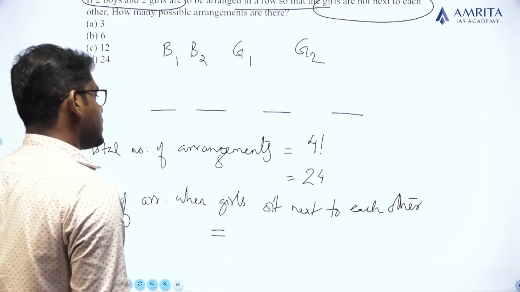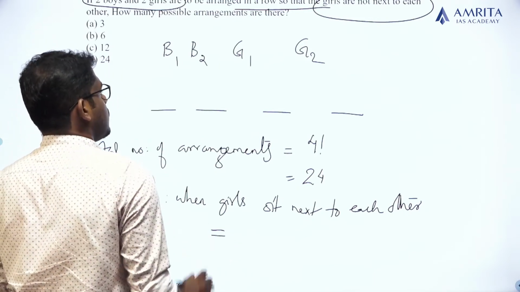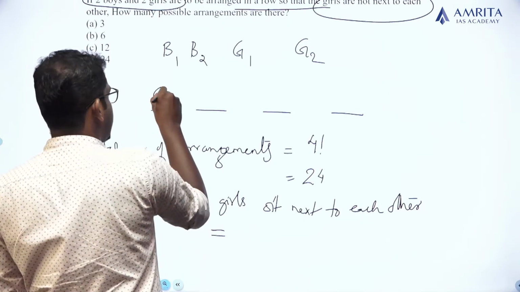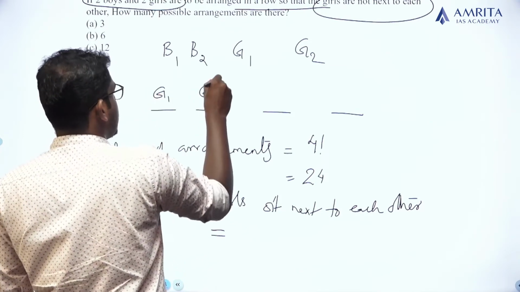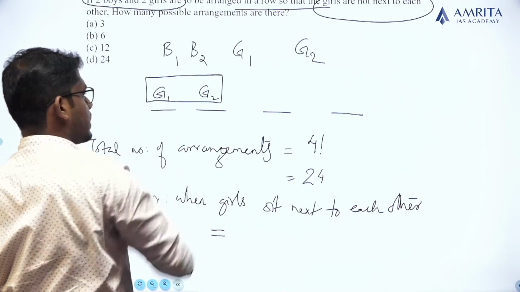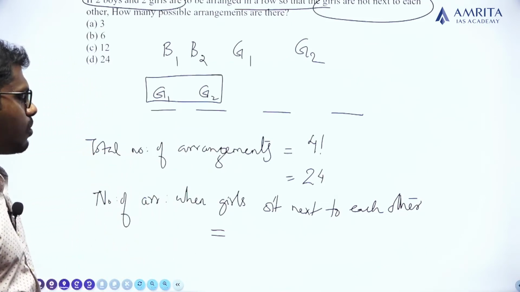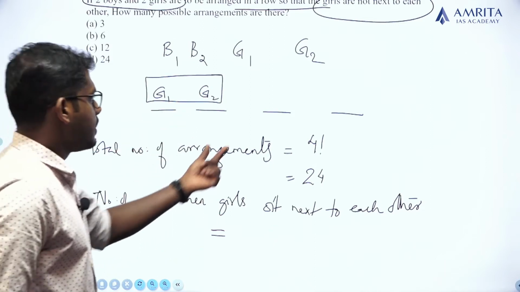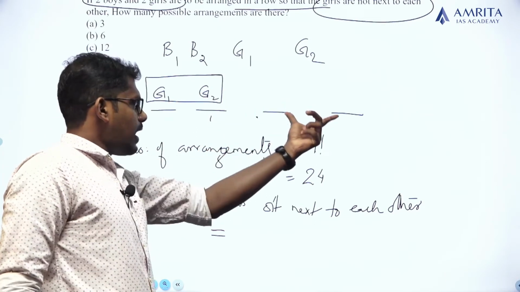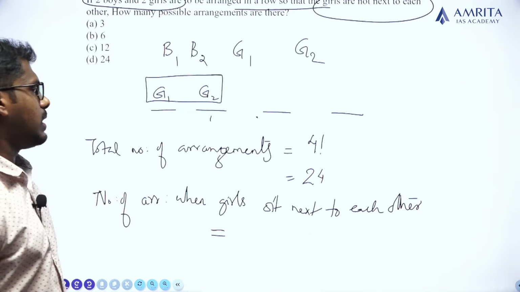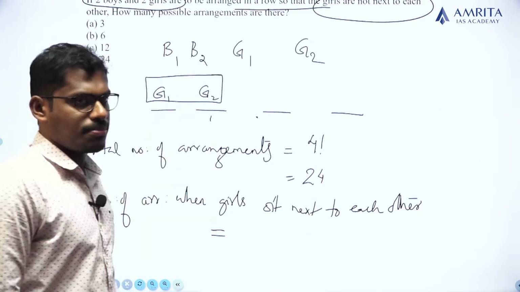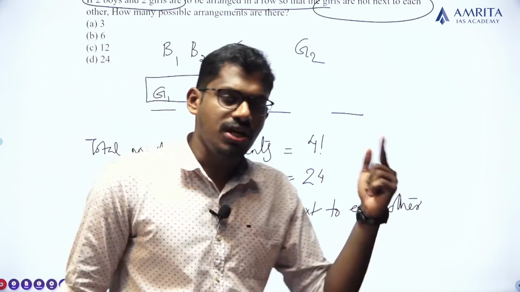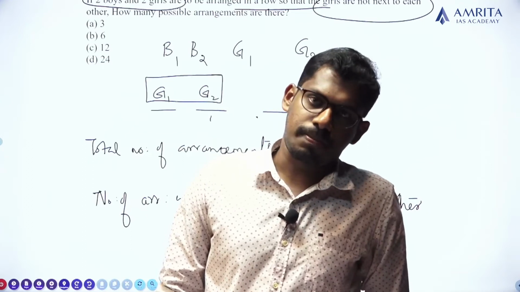Let's look. If girls sit next to each other, okay, these 2 girls can sit here, here, and here. Sitting next to each other implies they are in the first and second position, or second and third position, or third and fourth position.